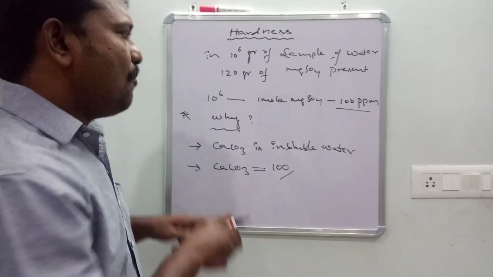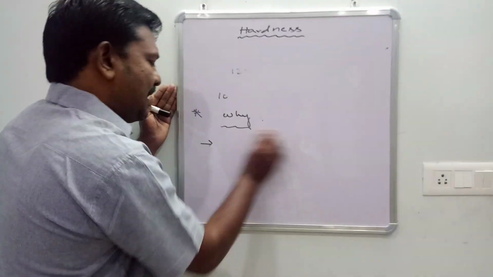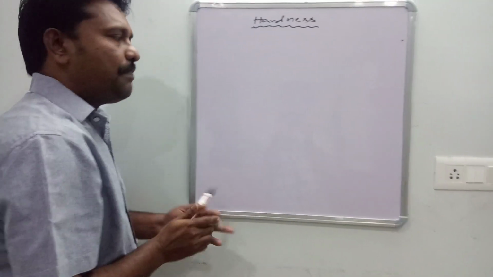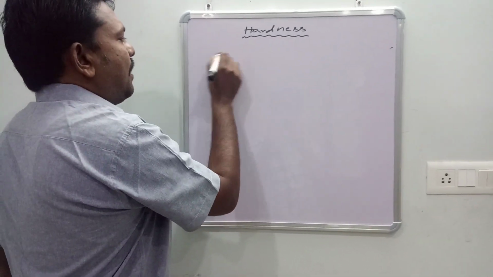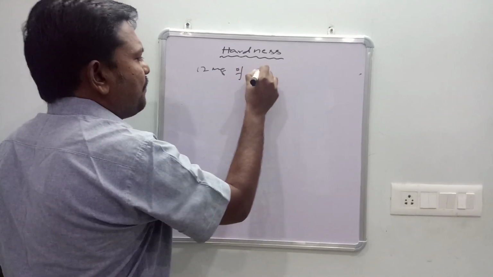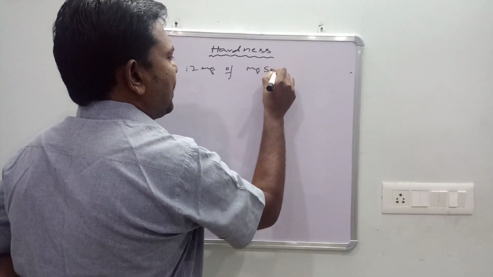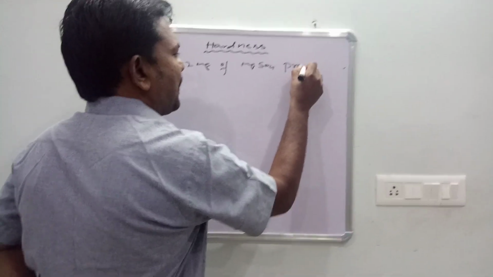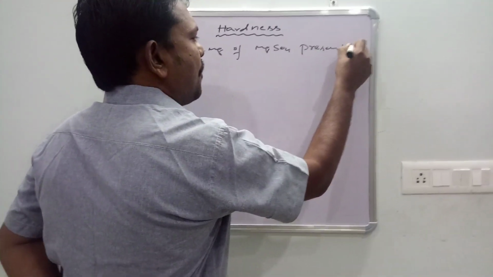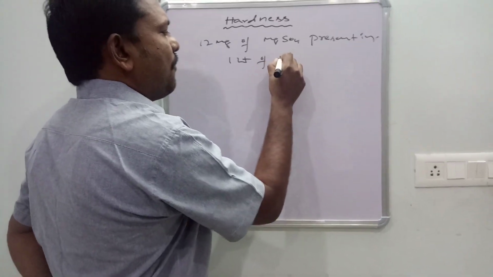For example, one more problem: how can we easily calculate it, let us identify easily. For example, say 12 milligrams of magnesium sulfate present in 1 liter of water.